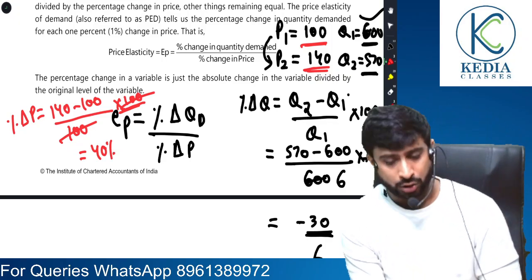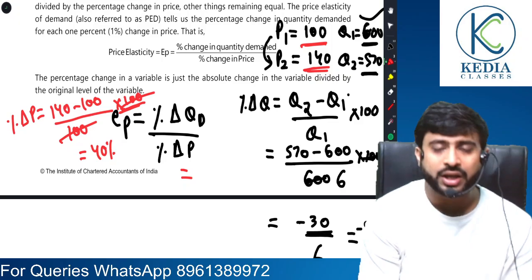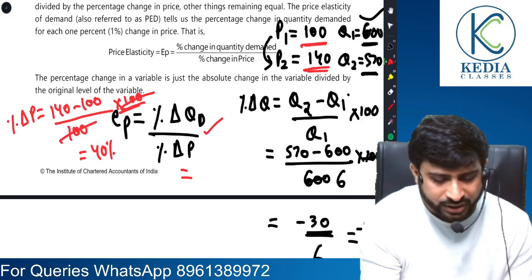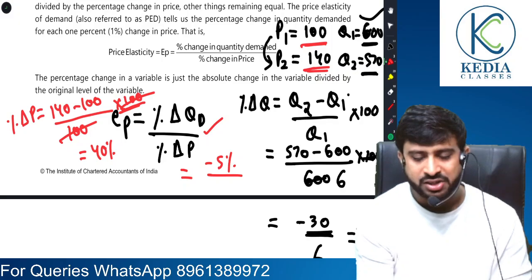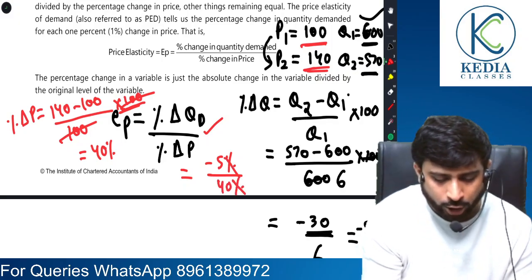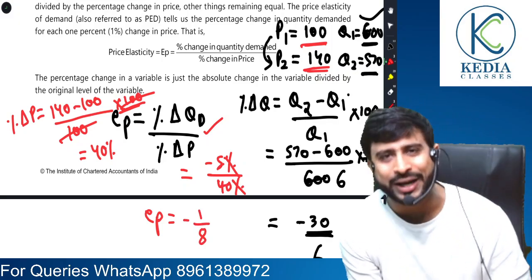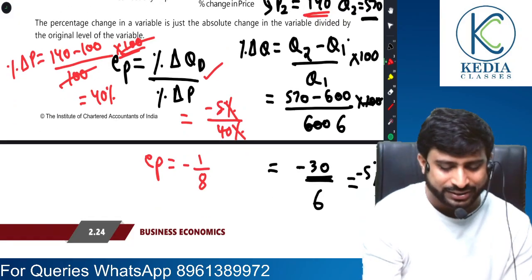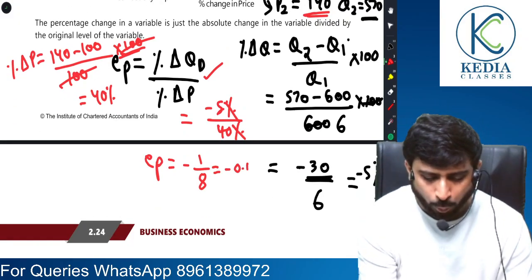Right, sir. Now, percentage change in quantity demanded was minus 5% and percentage change in price is 40% positive. So overall you see the price elasticity is minus 1 by 8, which is minus 0.125.